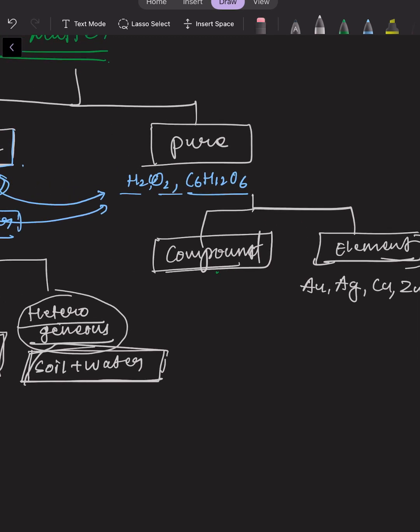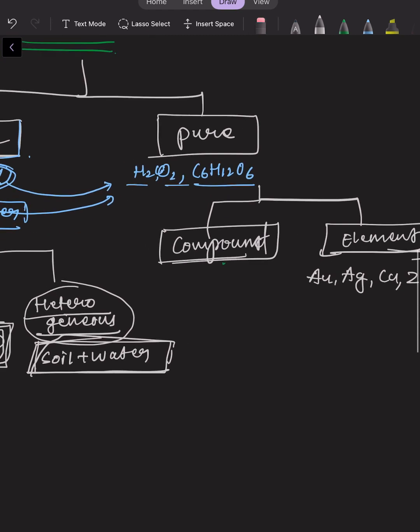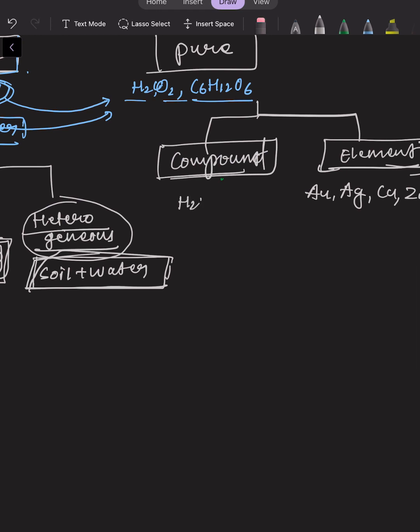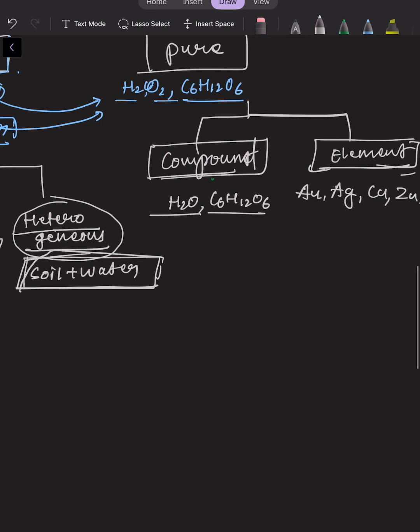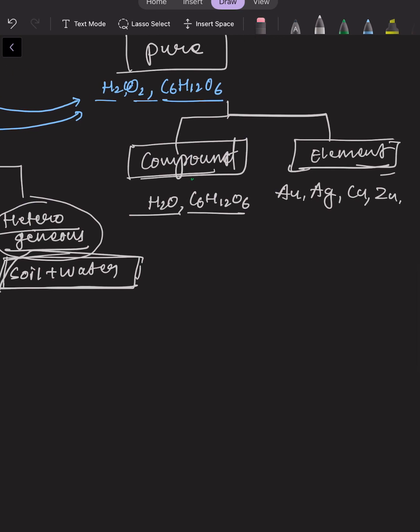When two elements combine in a particular ratio, then they will be forming a compound, right? So examples of compound are H2O, C6H12O6. Both of them are examples of compound. And the definition of compound, we can write: when two or more than two elements are combined in a fixed ratio to form a particular compound, then it will be known as compound, right?